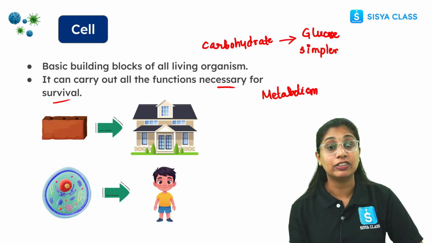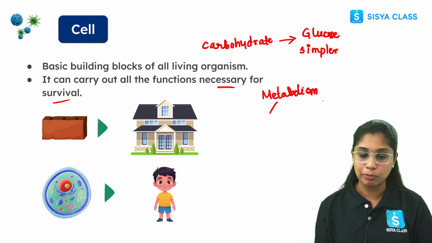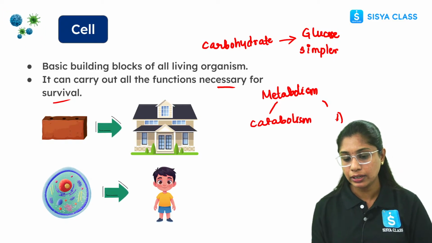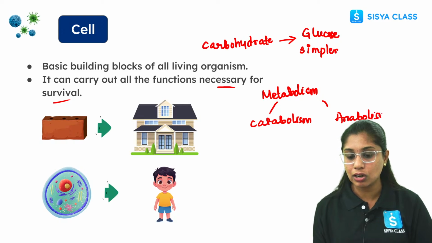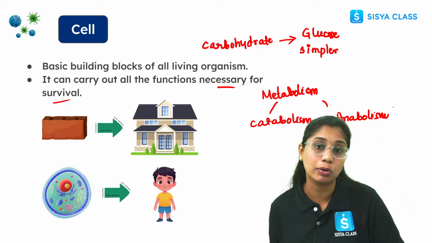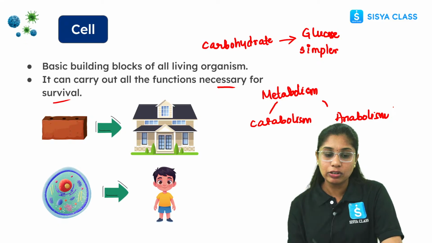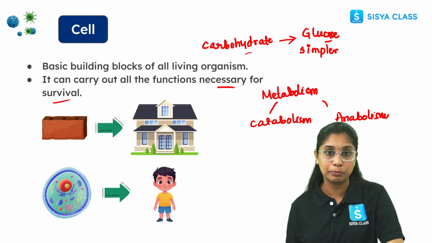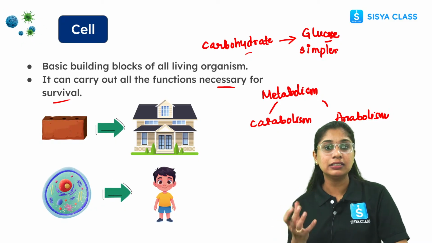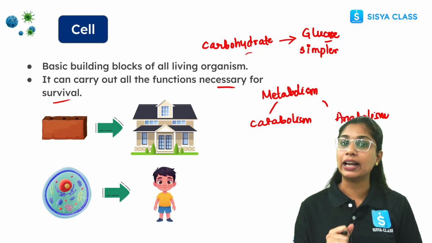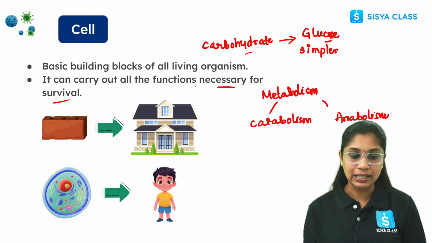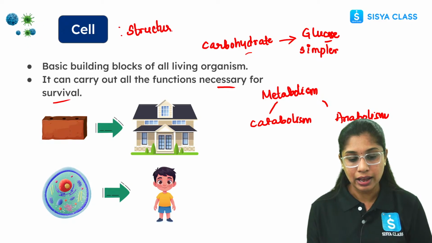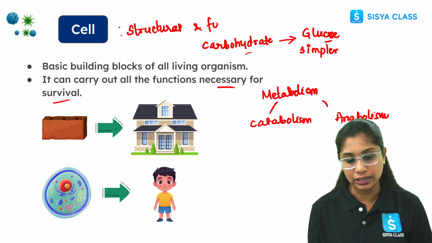Now, metabolism is further divided into two types. One is catabolism and the second one is anabolism. These are certain constructive processes and certain destructive processes that happen in our body. If you see here, from carbohydrate to glucose, what is this? It's a destructive process. And such reactions happen in our body. And who is doing that? That is the cell. So that's why the cell is also known as the basic structural and functional unit.